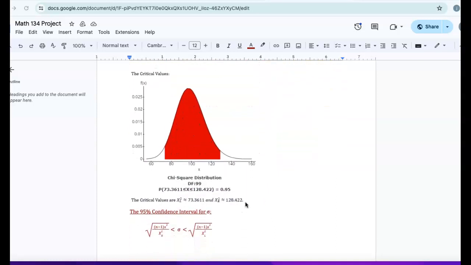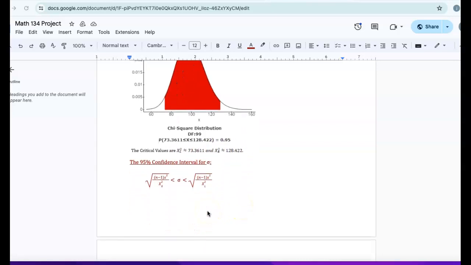So we have a chi-square distribution with 99 degrees of freedom. The critical values are chi-squared left being 73.3611 and chi-squared right being 128.422. So the 95% confidence interval for sigma is where we approximate sigma between these two values of the square root of n minus 1 times the standard deviation squared over chi-squared right. And like I said, we take the square root of that collectively.